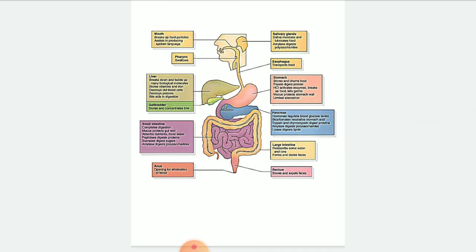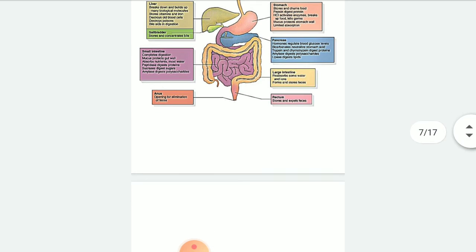Again, children, that same thing is given here. Mouth, breaking up of food. Then salivary gland, enzymes will be there. Okay. Pancreas, solvent portion. The esophagus, transportation purpose. Gallbladder, stores. Then after that, anus, and so on. You can go through once.